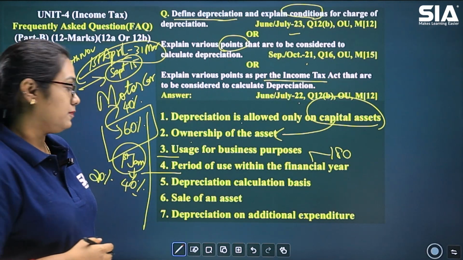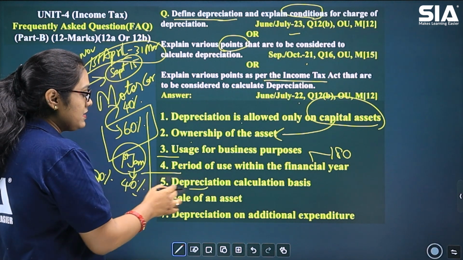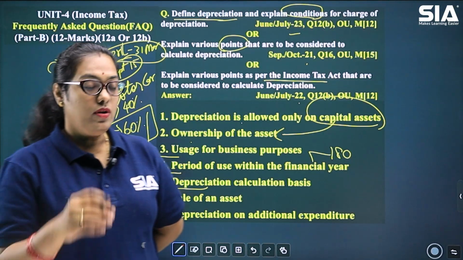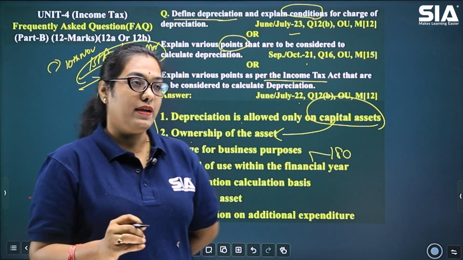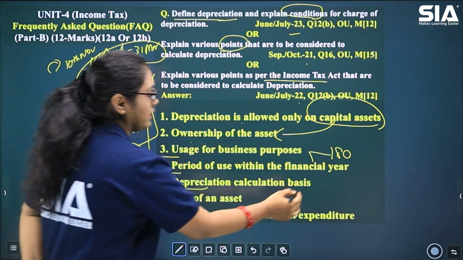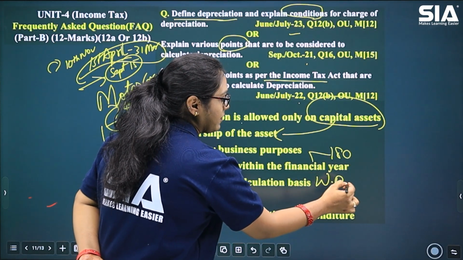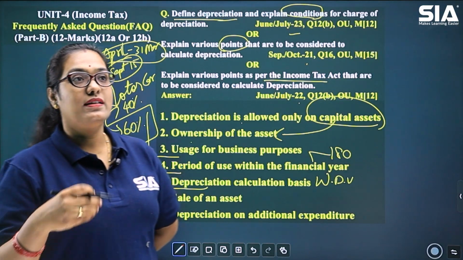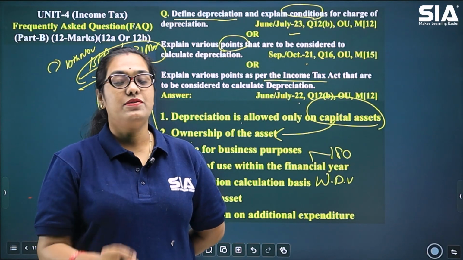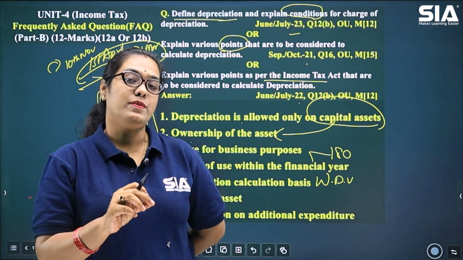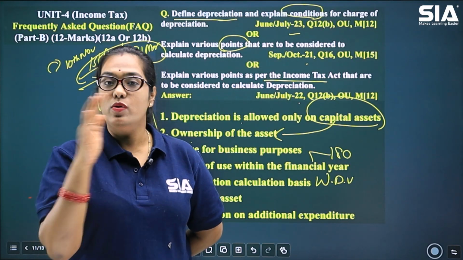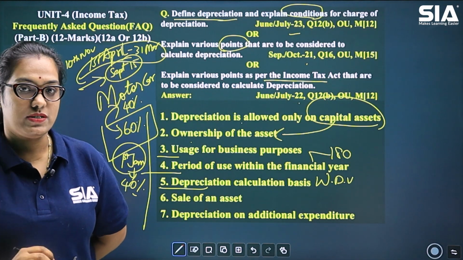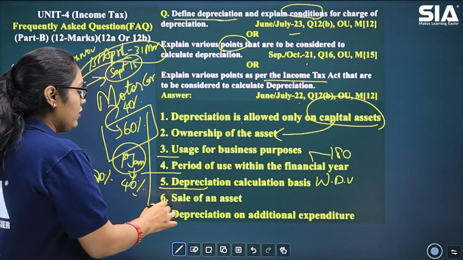Then, depreciation calculation basis. Depreciation, as you all know, will be calculated through the written down value method. Only in some cases or some exceptions regarding the scientific equipments, straight line method of calculation of depreciation will be followed. But mostly we are going to follow the written down value method of depreciation. Then sale of an asset.